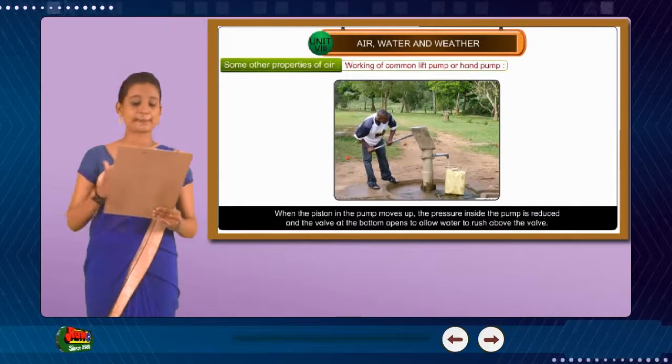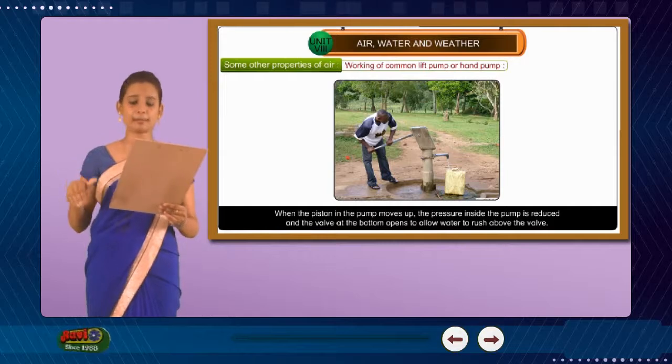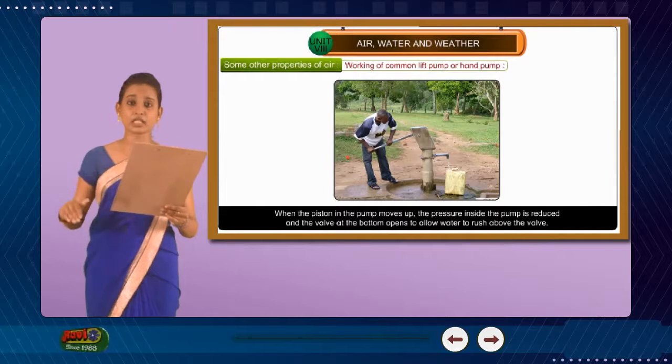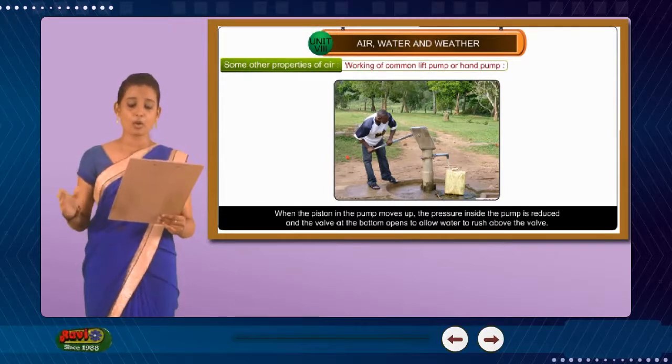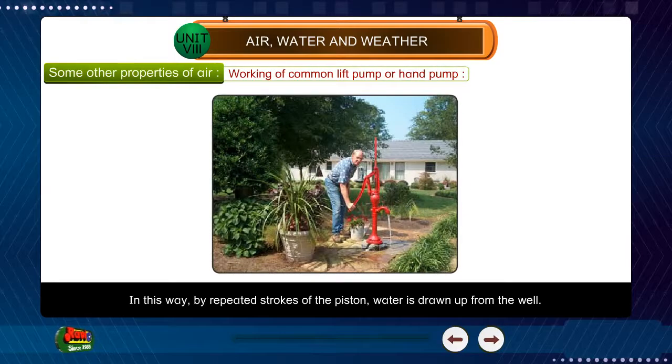When the piston in the pump moves up, the pressure inside the pump is reduced and the valve at the bottom opens to allow water to rush above the valve. In this way, by repeated strokes of the piston, water is drawn up from the well.